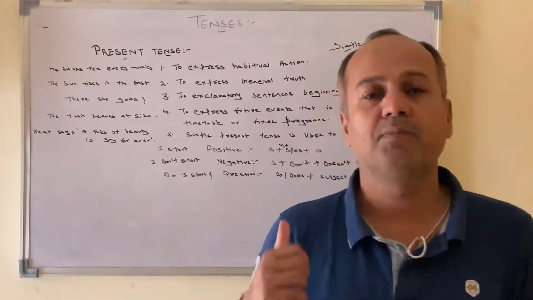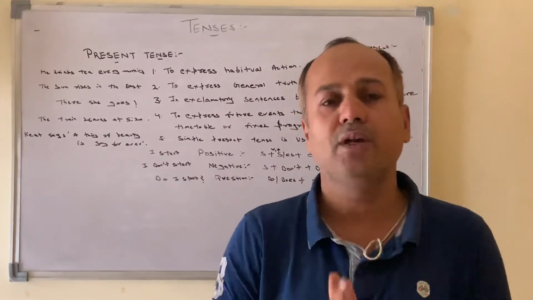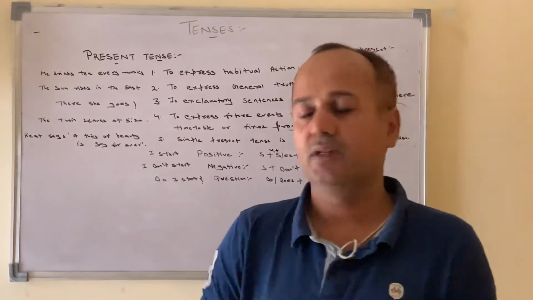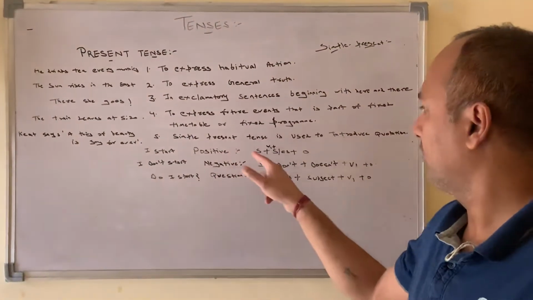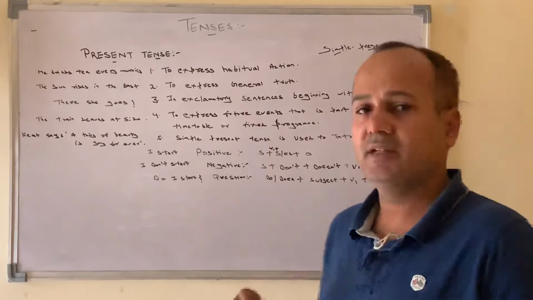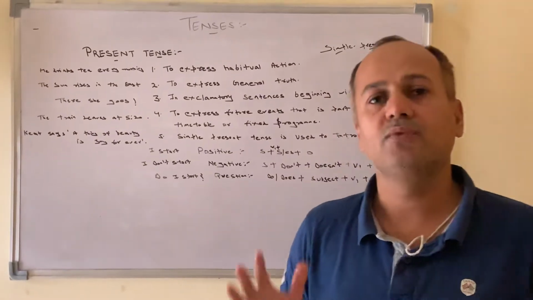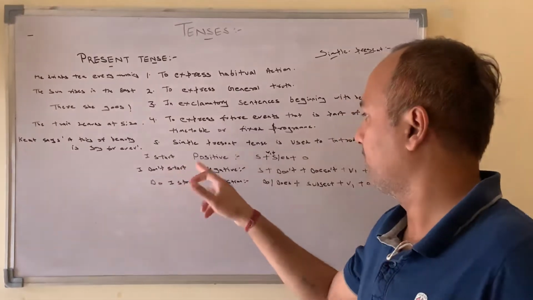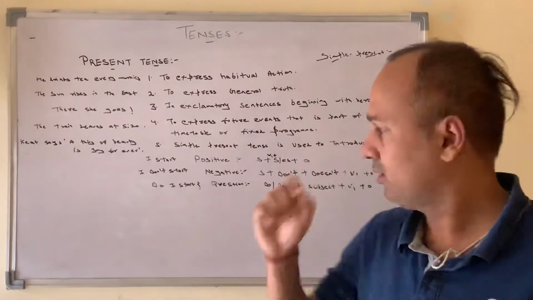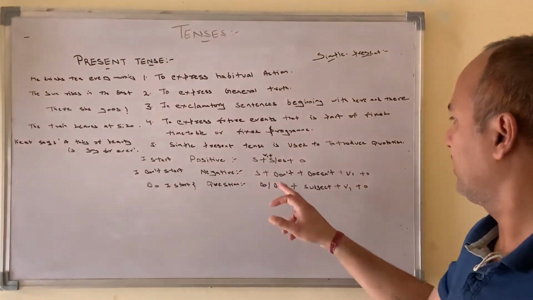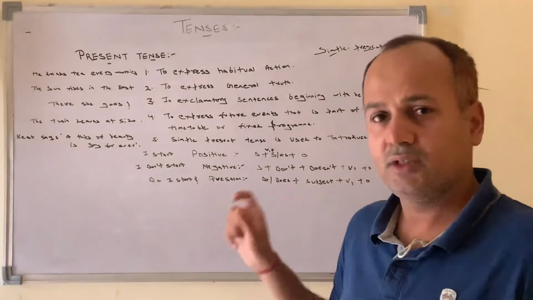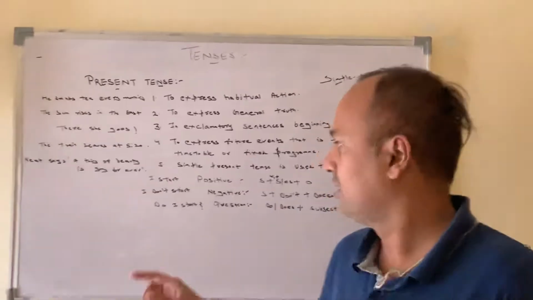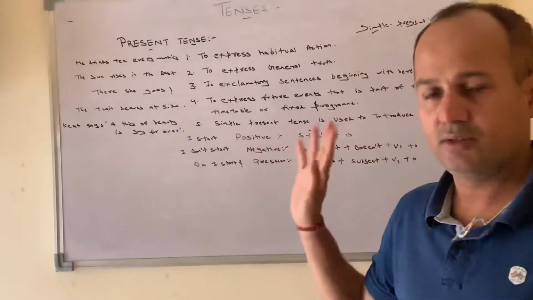Now I am going to explain to you the modus operandi, how simple present tense is used in positive, negative, and interrogative sentences. In the positive category, simple present tense is used with subject plus verb first form, s or es, plus object, like I start. In negative sentences, subject plus do not or does not plus verb first form plus object, like I do not start.